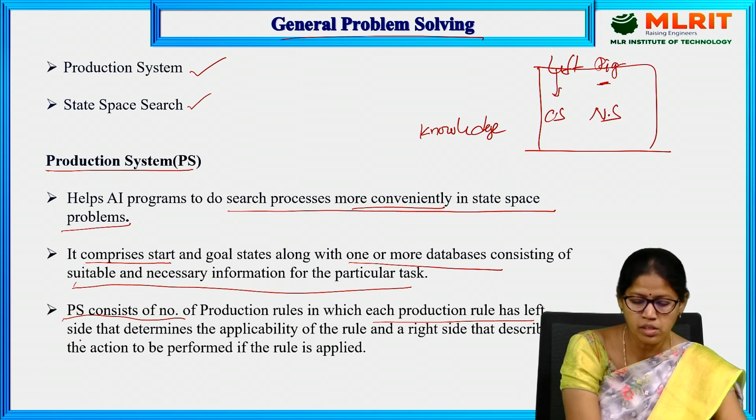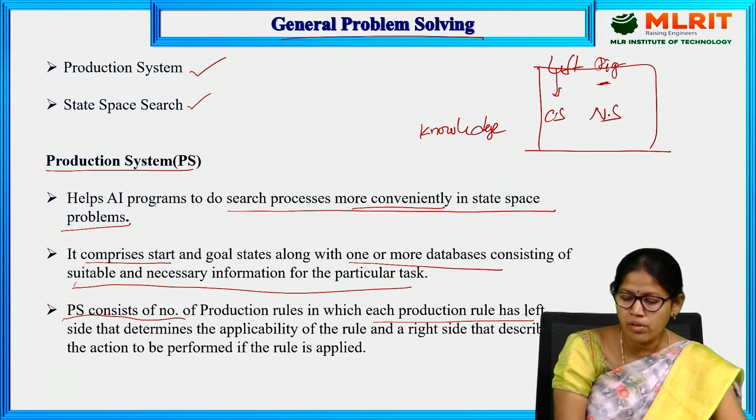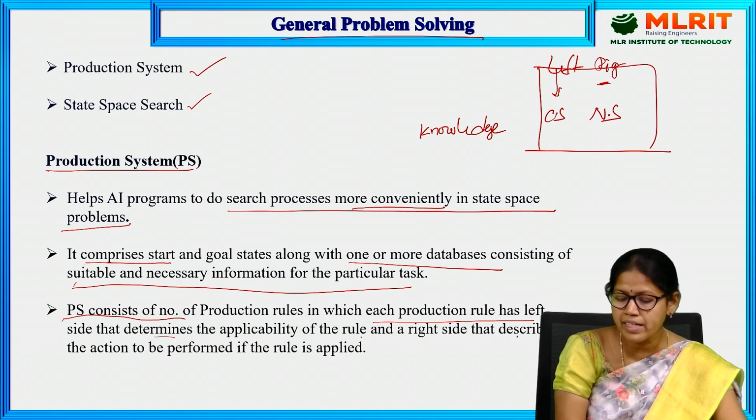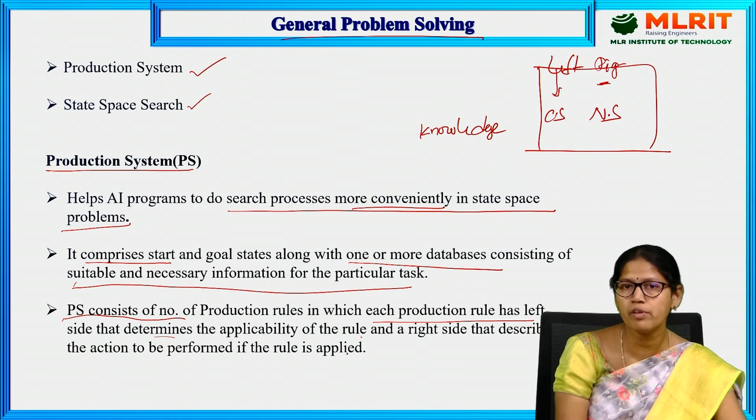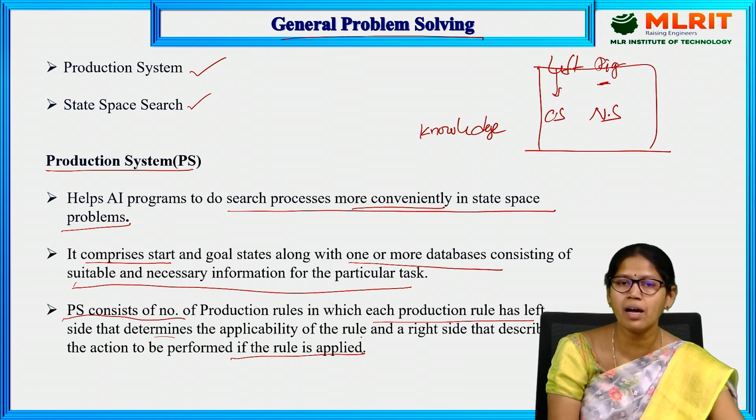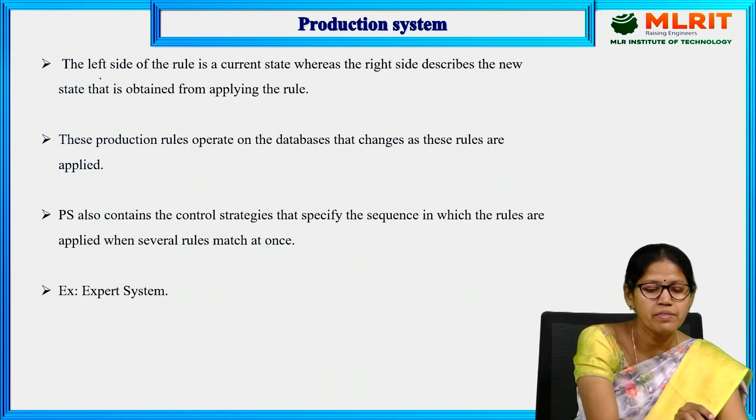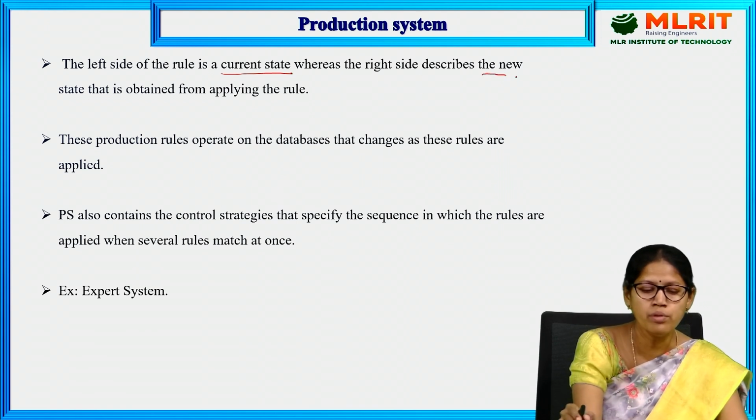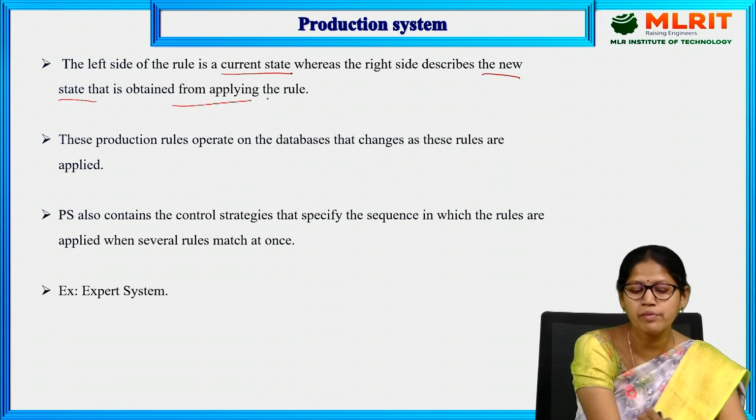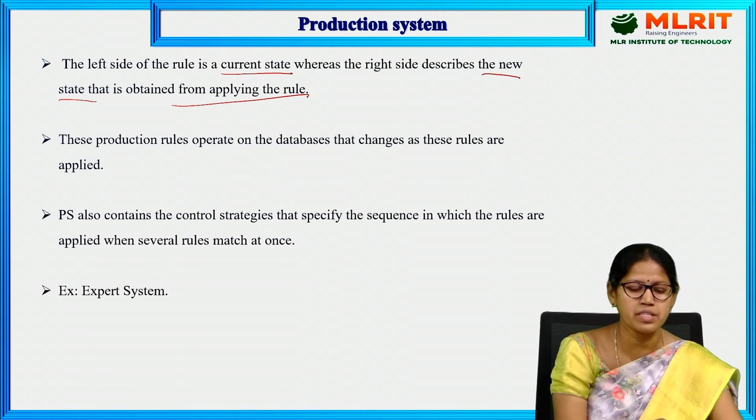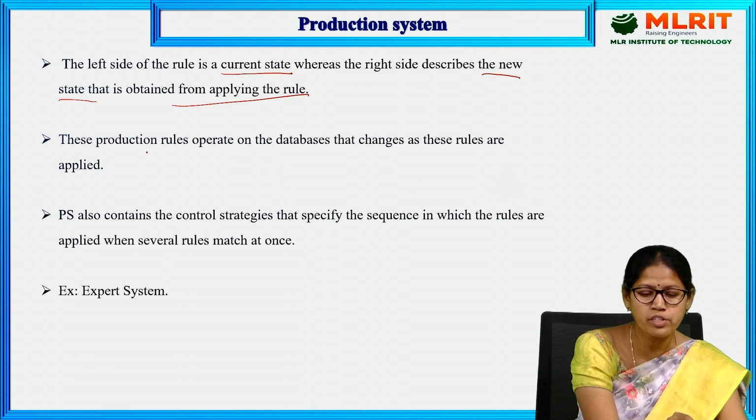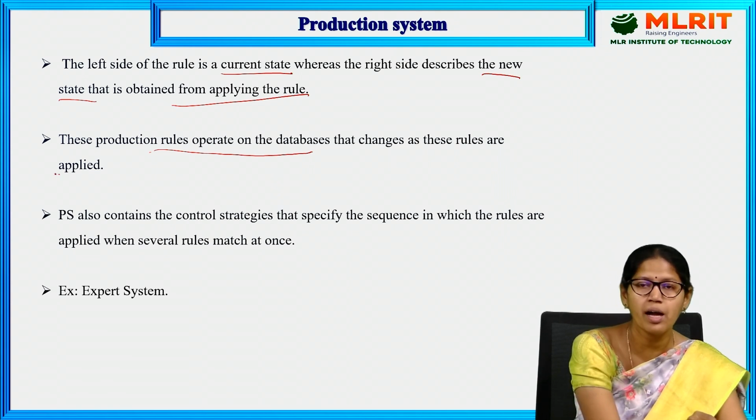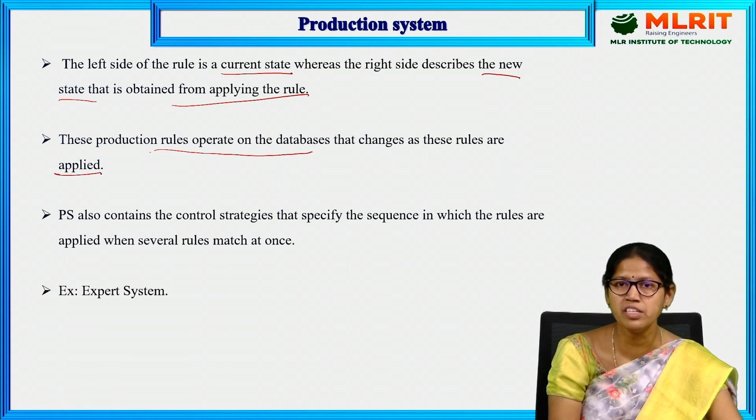The rule has a left side that determines the applicability of the rule and a right side that describes the action to be performed if the rule is applied. The left side is the current state, whereas the right side describes the new state obtained from applying the rule. These production rules operate on the database, and the database changes dynamically as the rules are applied.